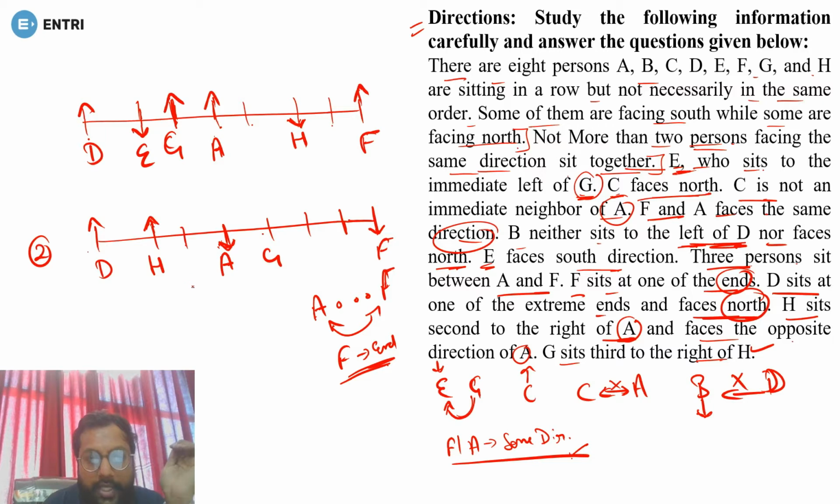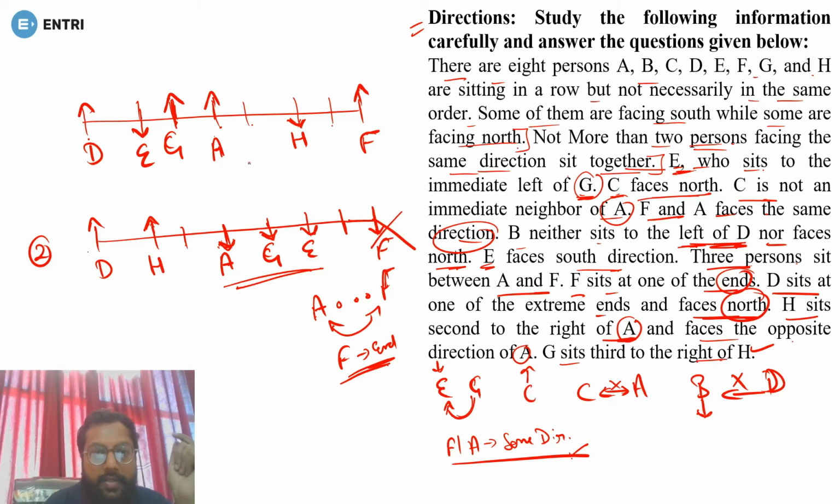Done. Same goes here. If G is sitting here, immediate left we needed and this side is already occupied, so E must be here. Okay, but if it is E here, G must be facing south, only then it can be immediate left, and E is also facing south. So these three persons that are sitting together are facing south. That is not possible because maximum two persons sitting together can face the same direction. So this is not possible. It means this is the only case that can be possible.